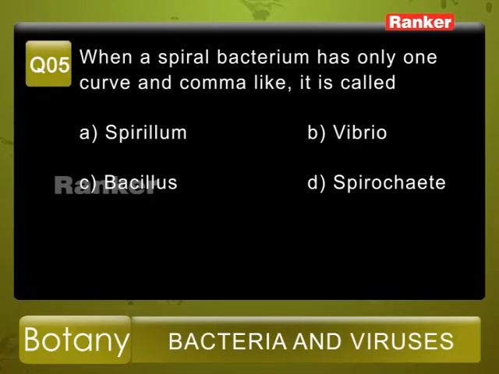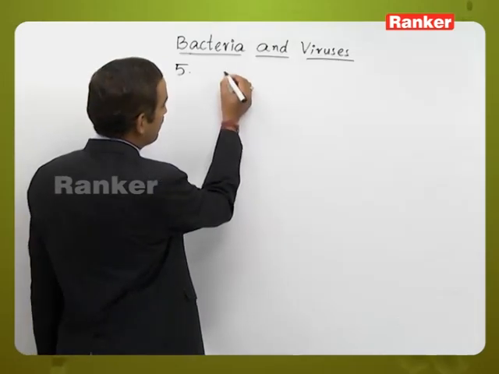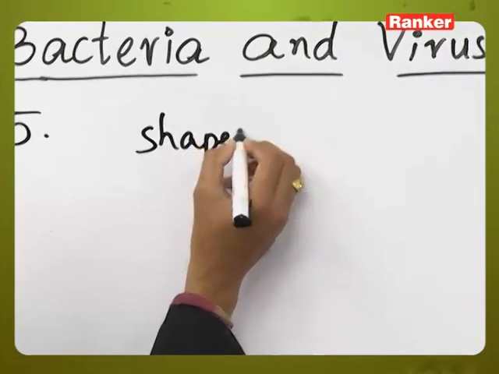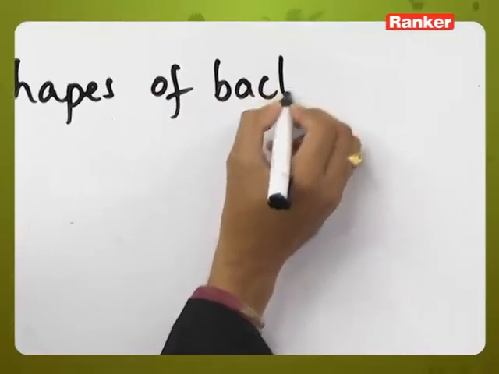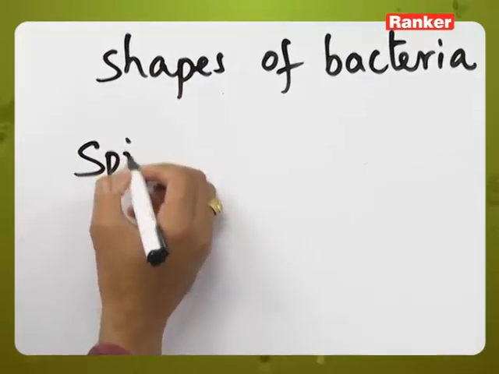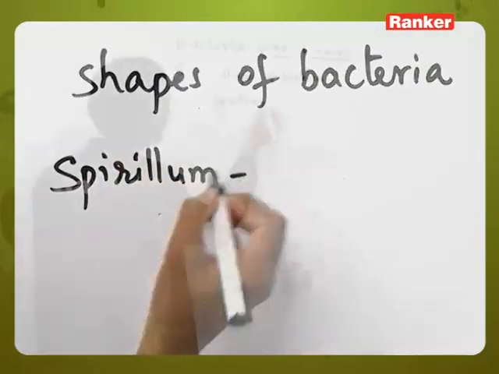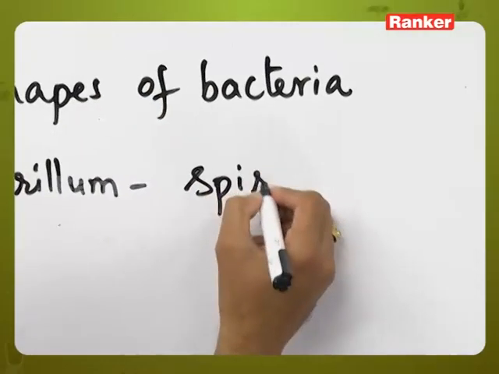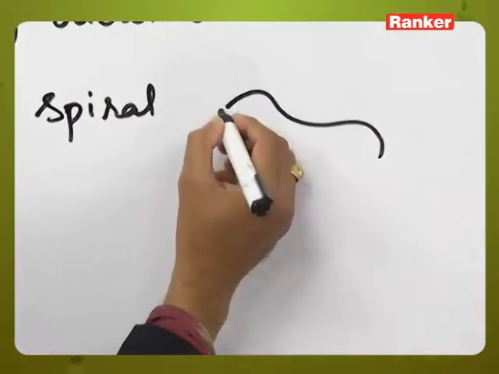Question number 5. When a spiral bacterium has only one curve and is comma like, it is called. The given options are A. Spirillum, B. Vibrio, C. Bacillus and D. Spirochete. So this is also a question related to the shapes of the bacteria. The first one is given as Spirillum. Spirilla means a spiral shaped bacteria, which will have a little bit of curve like structures like this.